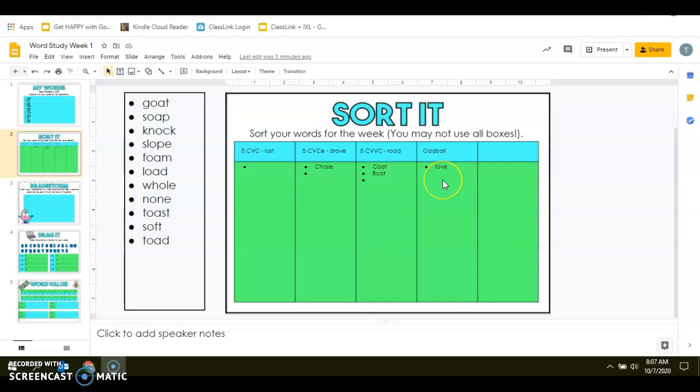And then we have the word love. Even though it has an E at the end and looks very much like the CVCE, it sounds more like a short U sound and not that long O sound that we need for our second heading. Therefore, we will put it under the oddball heading.